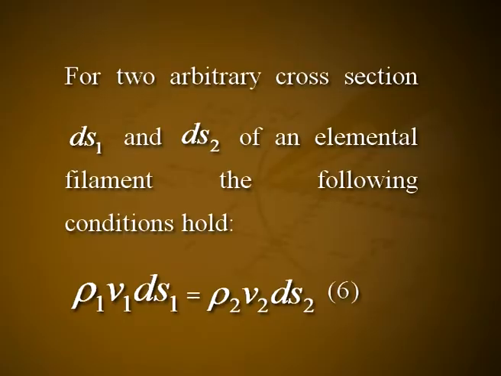With a steady motion, the flow of liquid through a cross section of a stream filament does not depend on the location of the cross section. For two arbitrary cross sections dS1 and dS2 of an elemental filament, the following condition holds: rho 1 v1 dS1 is equal to rho 2 v2 dS2. Let it be equation number 6.